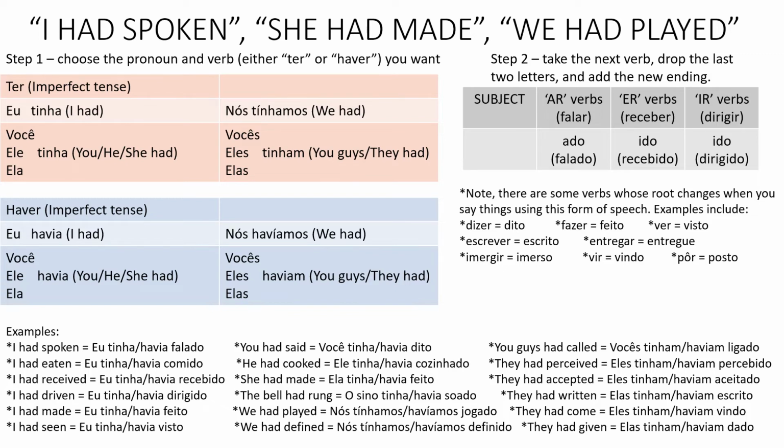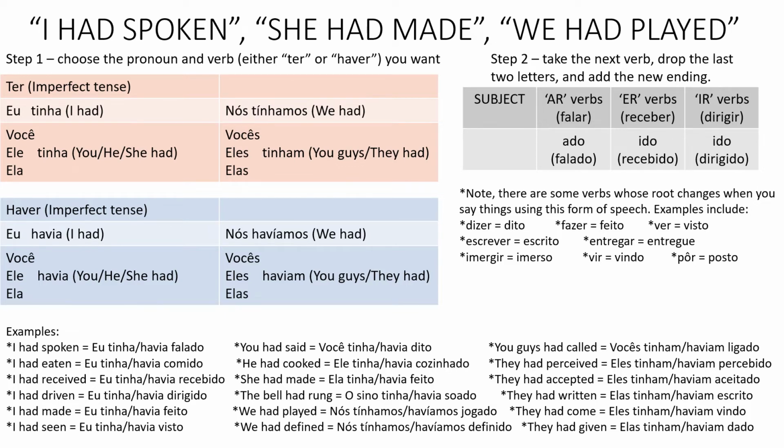So nós tínhamos or nós havíamos jogado. We had defined. Nós tínhamos or nós havíamos definido, from the verb definir, which is to define. Drop the IR and add an IDO, definido. You guys had called.